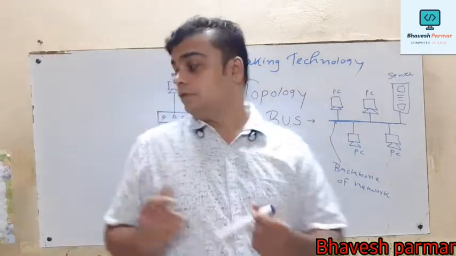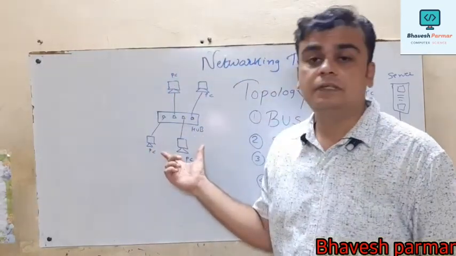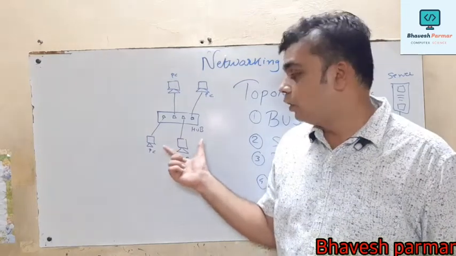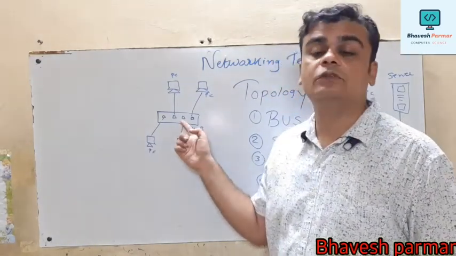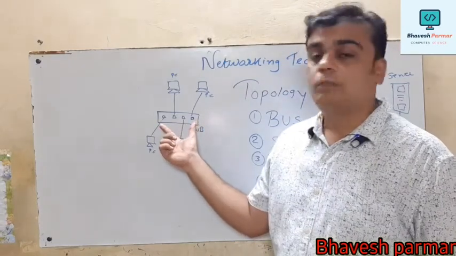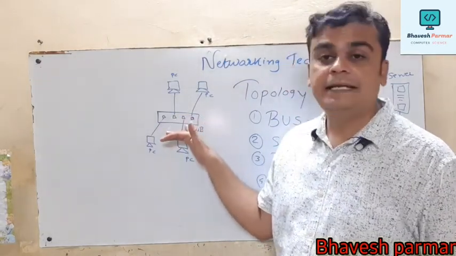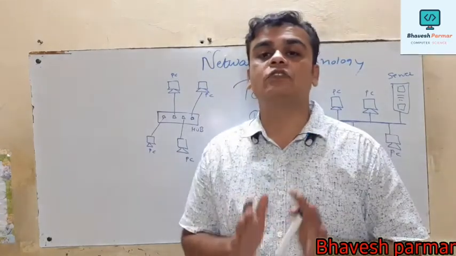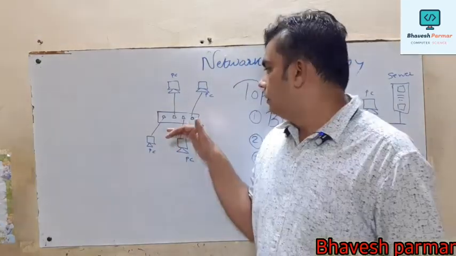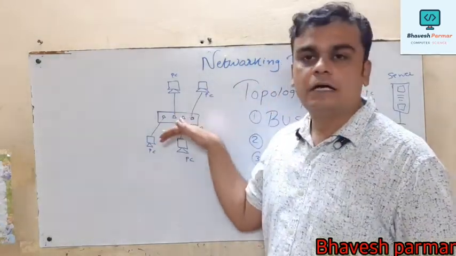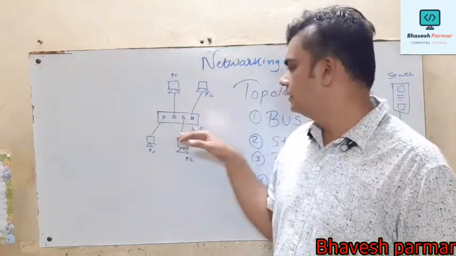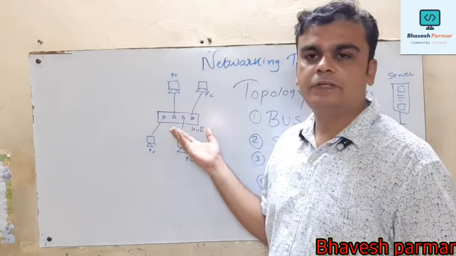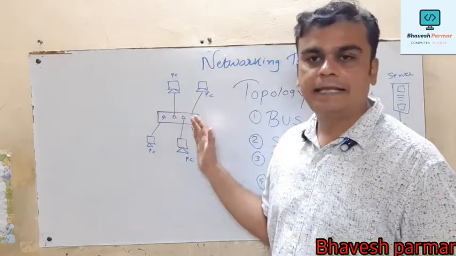So this is regarding star topology. In star topology, all the computers are connected to a common shared connecting device, and that device is called a hub. So all the computers are connected to this hub. In this example, I have shown very few computers, but if you want to connect more computers, you can also add them in the diagram.